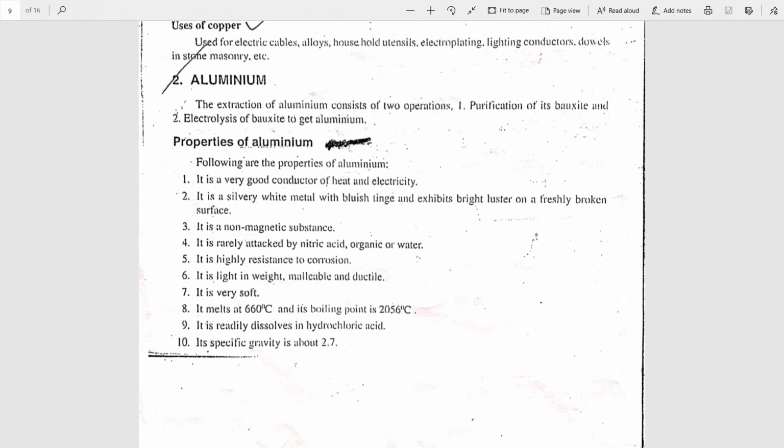Aluminium, the ore of aluminium is bauxite. From the bauxite, aluminium is extracted. So what are the properties of aluminium? Aluminium is a very good conductor of heat and electricity. It is a silvery white metal with a bluish tinge.